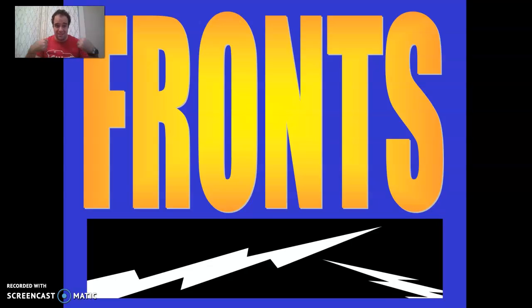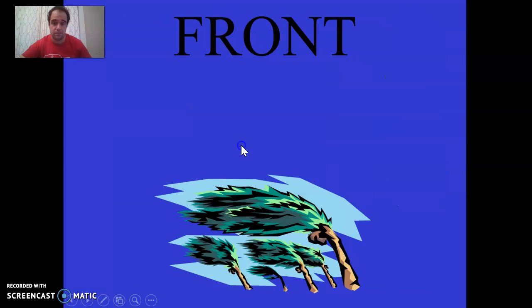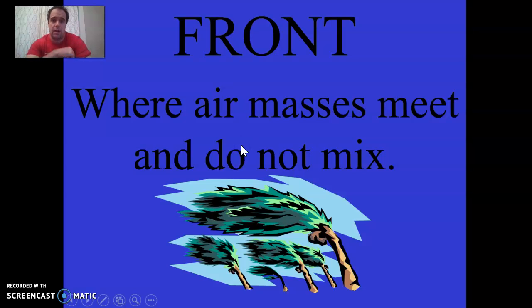Now, when these come together, that creates what's called a front, kind of like a battlefield. On a battlefield, there's two armies facing off against each other, and where they meet is called the front. That's why they're called fronts in the weather. So a front, please get this in your notes, is where air masses meet and do not mix. It's where they meet and do not mix. These air masses generally don't tend to blend together. They tend to quarrel, just like two armies do.